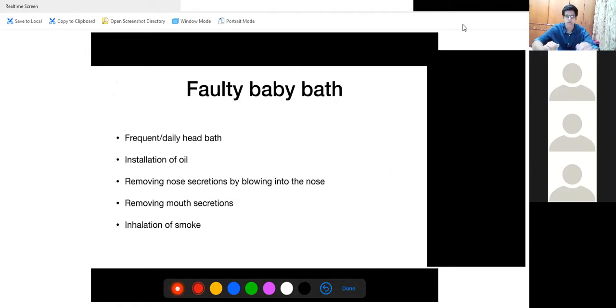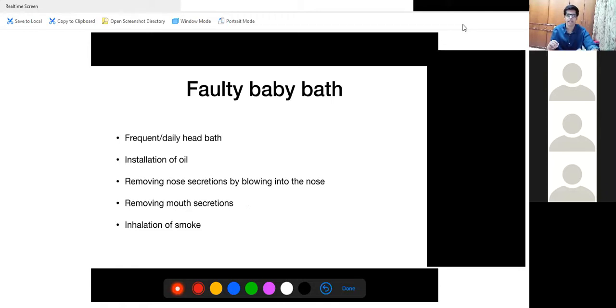Talking about the first component, that is faulty baby bath, the first mistake that we make is frequent and daily head bath. I repeat, it is frequent and daily head bath. Daily, you have to give a body bath. You have to keep the baby fresh every day. But a frequent and daily head bath should not be given. Why it should not be given will be explained in the further slides.